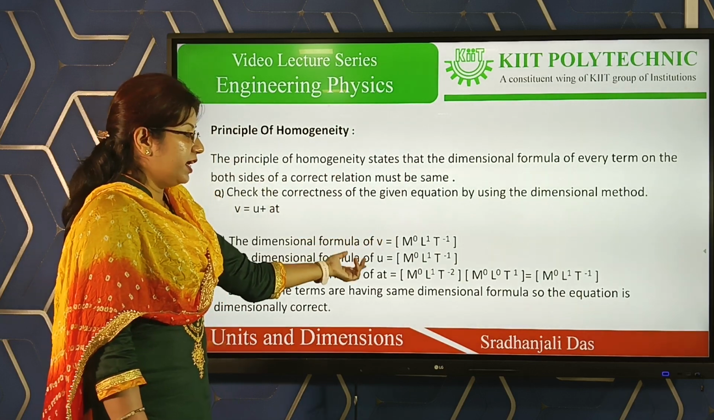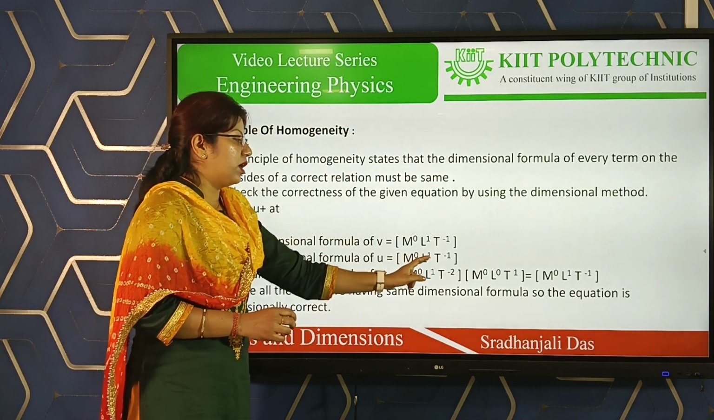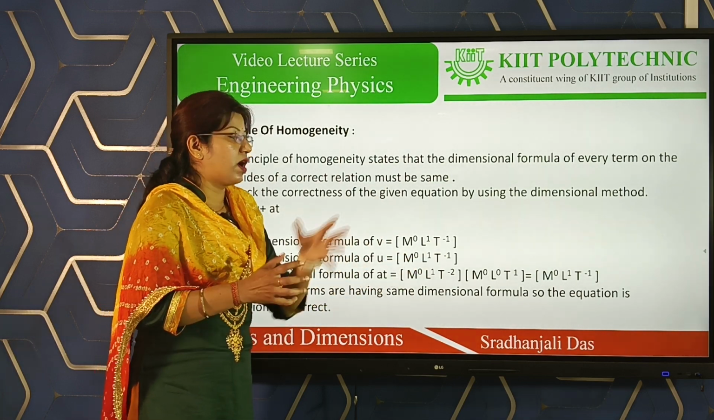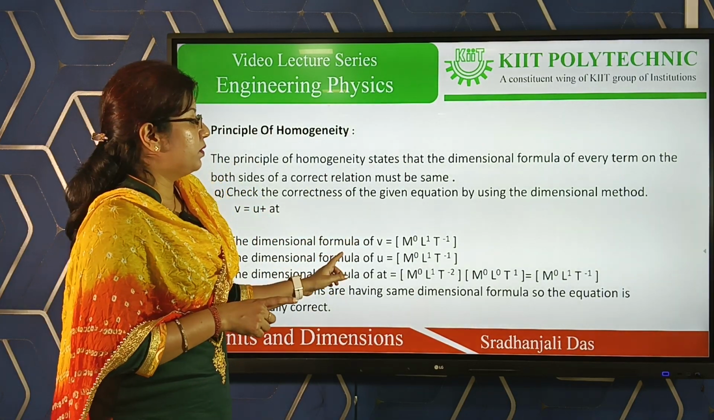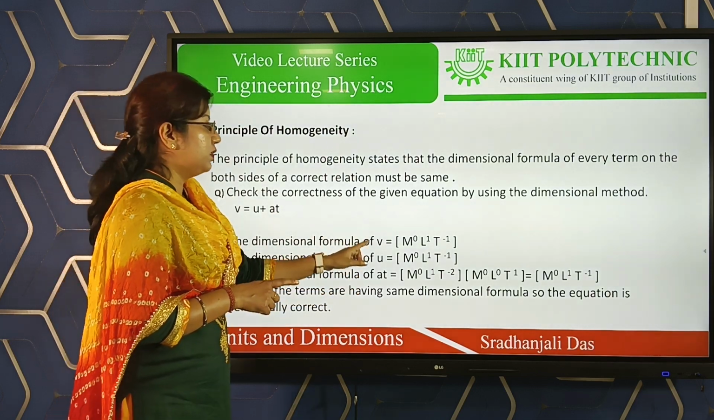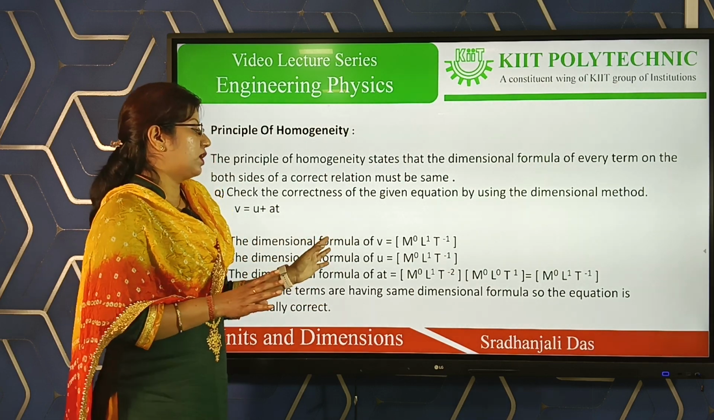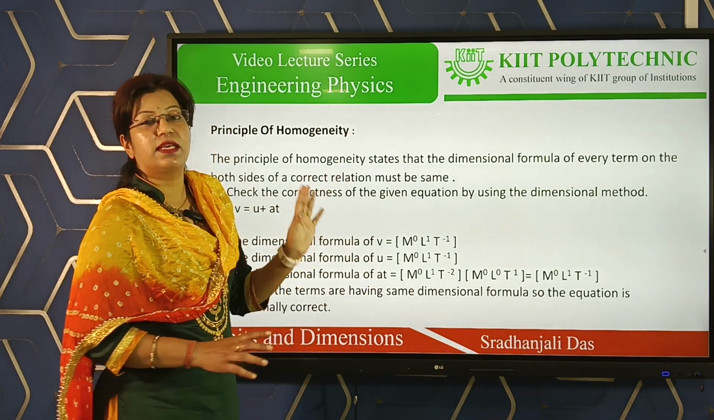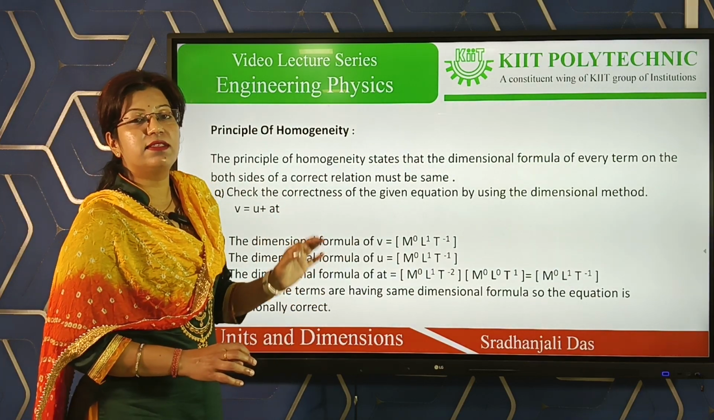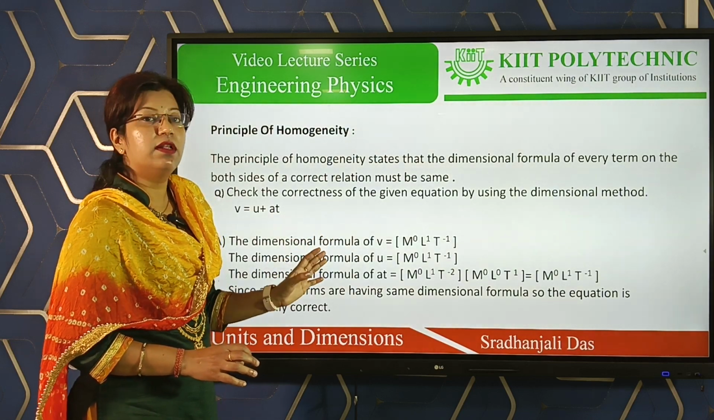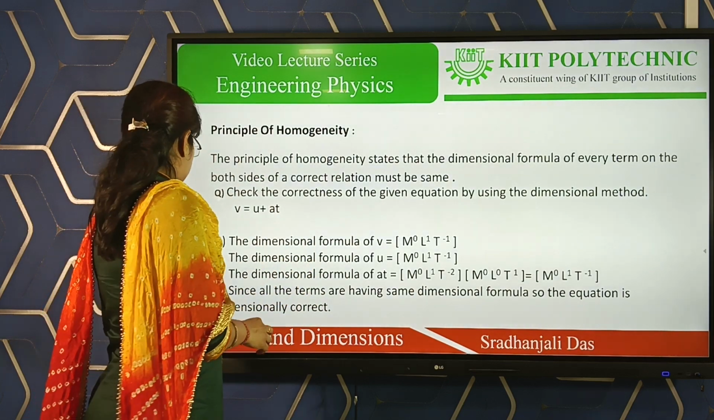So let's check the three terms. V has M0 L1 T to the power minus 1, U also has M0 L1 T to the power minus 1, and AT also has M0 L1 T to the power minus 1. What about the principle of homogeneity? It states that if all the terms have the same dimensional formula, then the equation must be correct. All the terms have the same dimensional formula, L1 T to the power minus 1. So the equation is dimensionally correct. This is the conclusion. Let's move to another example.